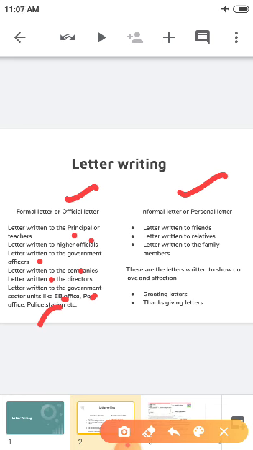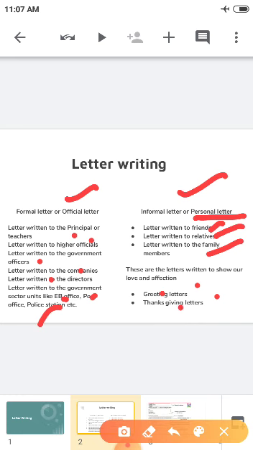The second type is informal letter. Informal letter has another name, the personal letter. The letter written to friends, relatives and family members is called an informal letter or personal letter. It may be a greeting letter or thanksgiving letter. Greeting letter means if you are wishing them for any special occasion like a birthday or Diwali or any celebration, that is called a greeting letter.